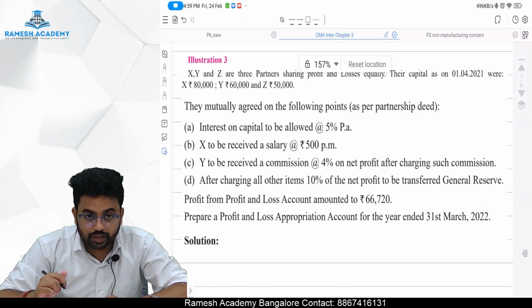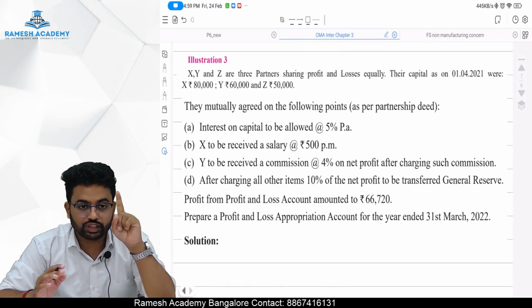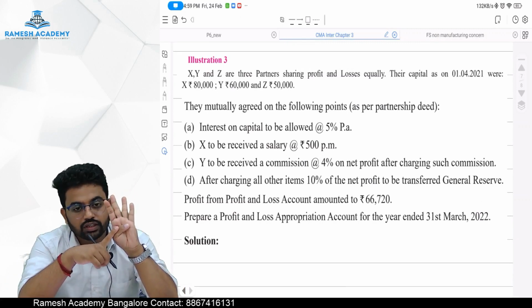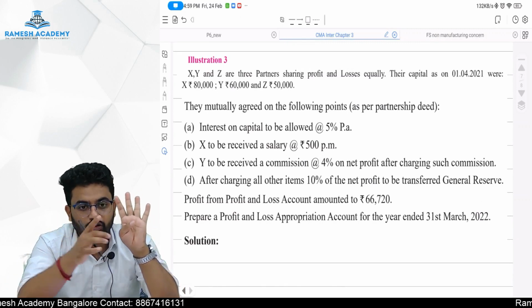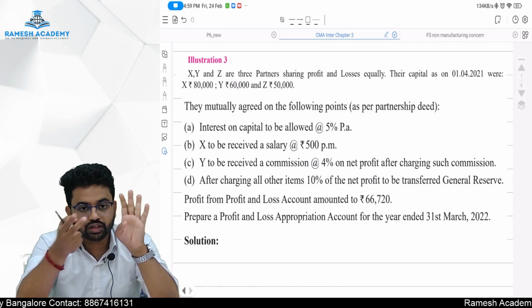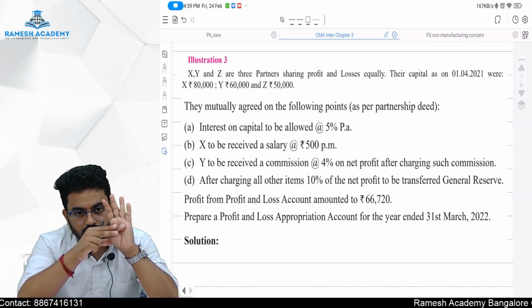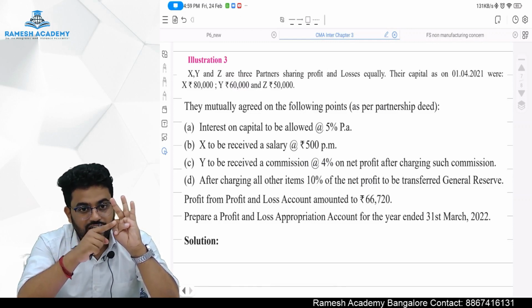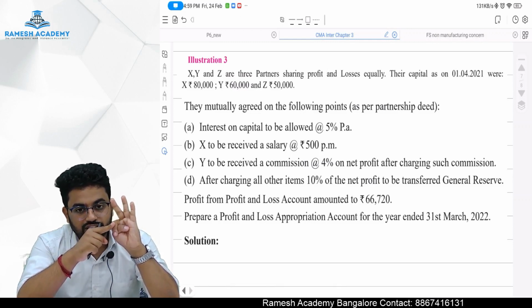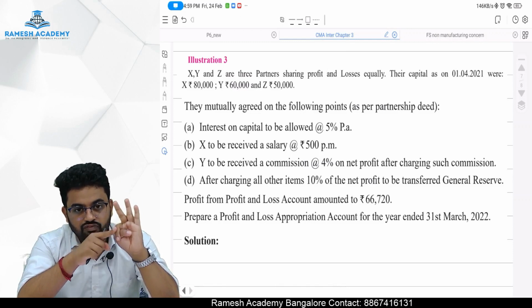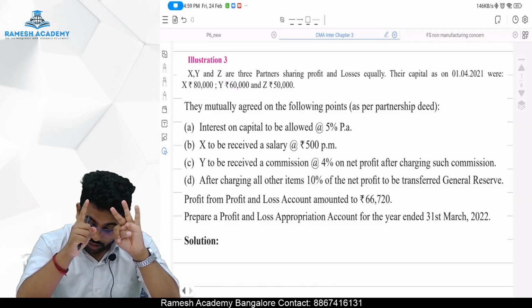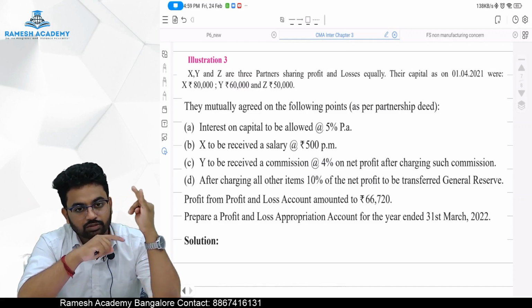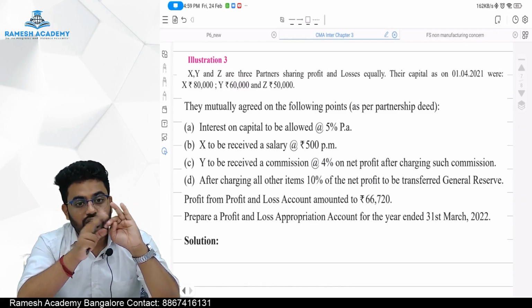They're asking us to prepare a profit and loss appropriation account. Listen carefully. Interest on capital, that is also appropriation, because no interest on capital will be allowed if there is insufficient profit or no profit, which means it is appropriation of profit. Next one, salary. Again, no salary is allowed if there is a loss in the organization. Only if there is enough profit, then salary is allowed. Commission, again, commission to partners. No remuneration to partners, either in terms of salary or in commission, is allowed if there is no profit.